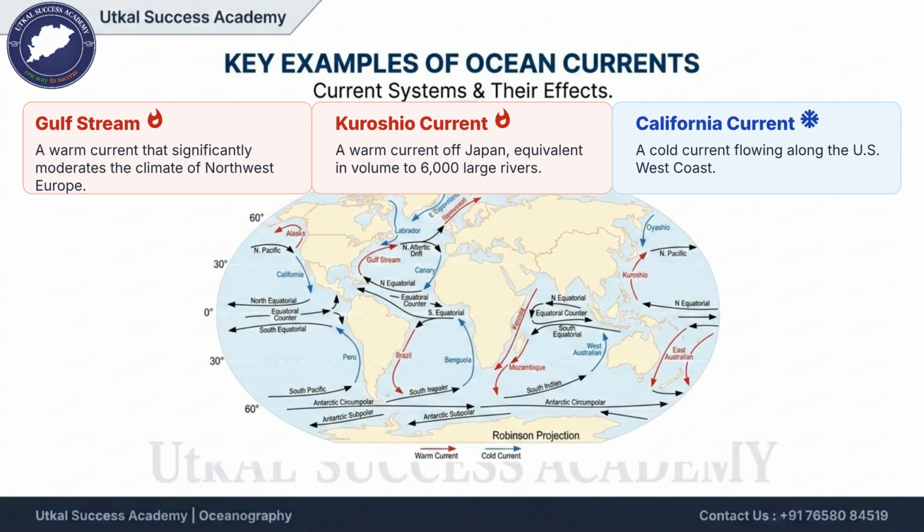Key warm currents include the Gulf Stream, which moderates northwest European climate, and the Kuroshio Current off Japan. An example of a cold current is the California Current, flowing along the U.S. West Coast.